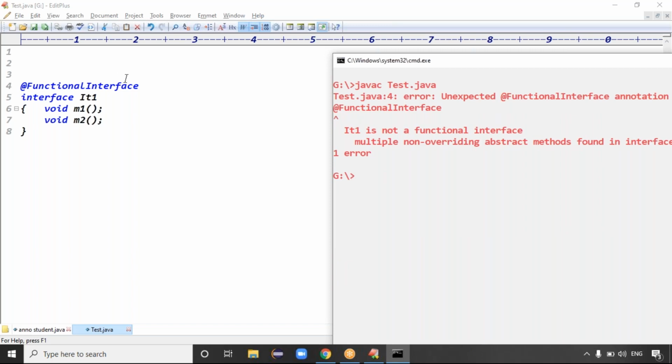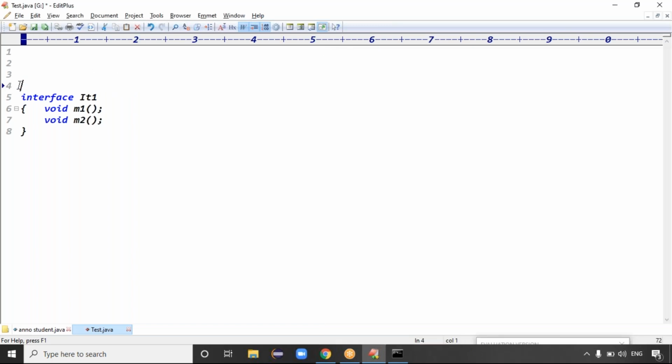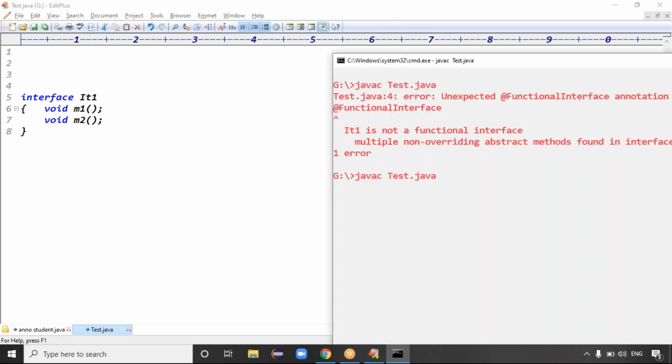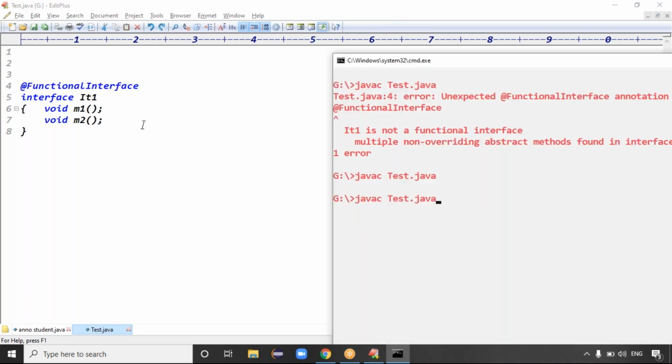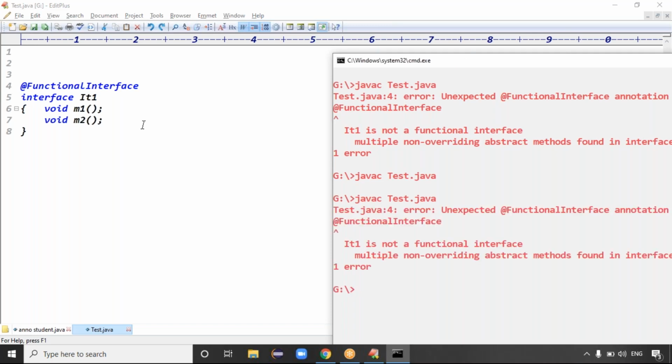Exactly. If you remove this annotation, it is taken as a normal interface and the code compiles. If you add the FunctionalInterface annotation, you're giving information to the compiler: "Hey compiler, this is my functional interface." But it is not actually a functional interface, and that's why we got the issue.